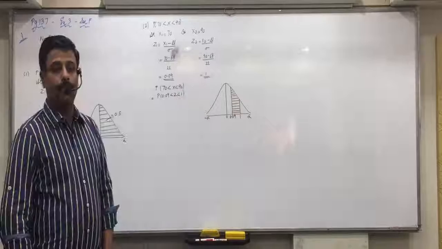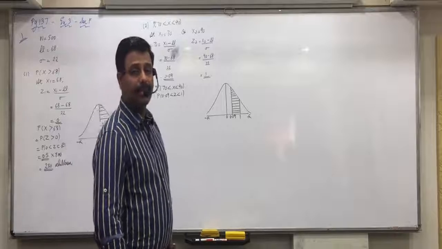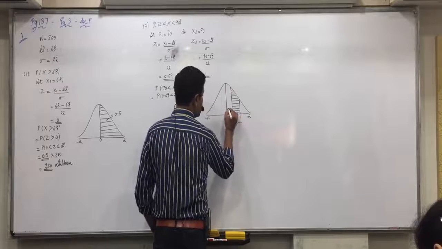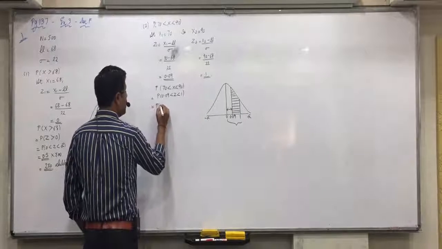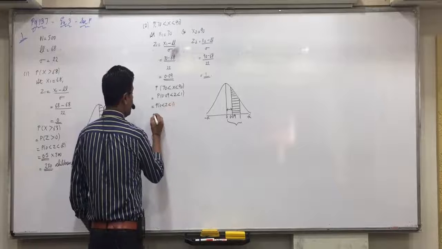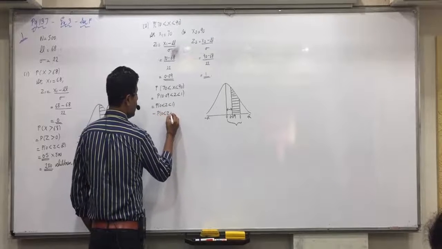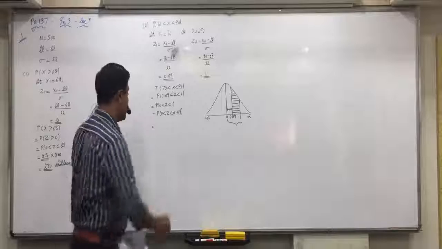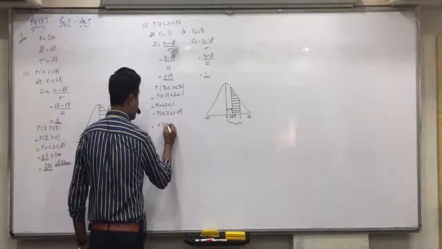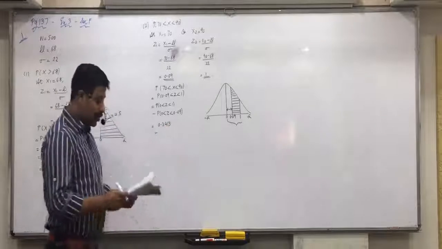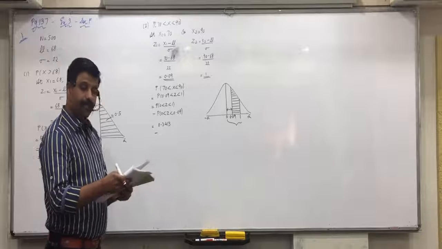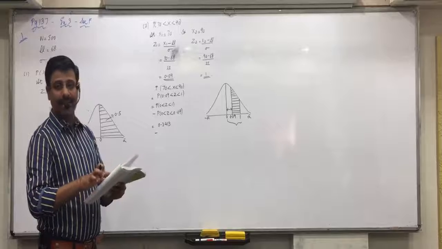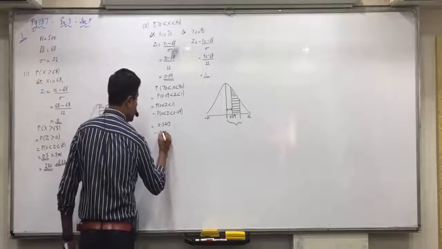Further, how will I get this? One side shading means sum or difference? Difference. Difference of which? Correct. Difference of 0 to 1 minus 0 to 0.09. So P(0 < Z < 1) minus P(0 < Z < 0.09). Yes, this side 0 to 1. 0 to 1 in the table, do you all get 0.3413? Minus 0 to 0.09: 09 means first column, all of you see 0.0 and then the last value 09. Do you all find 0.0359?